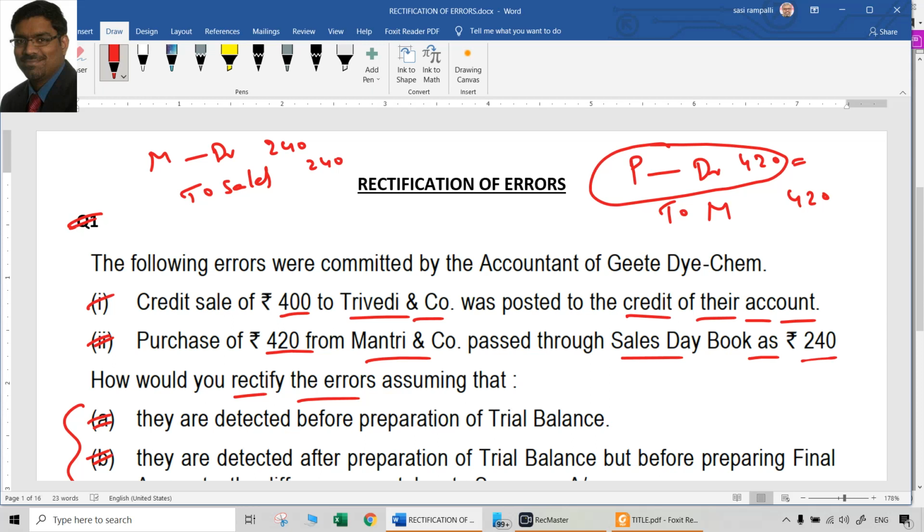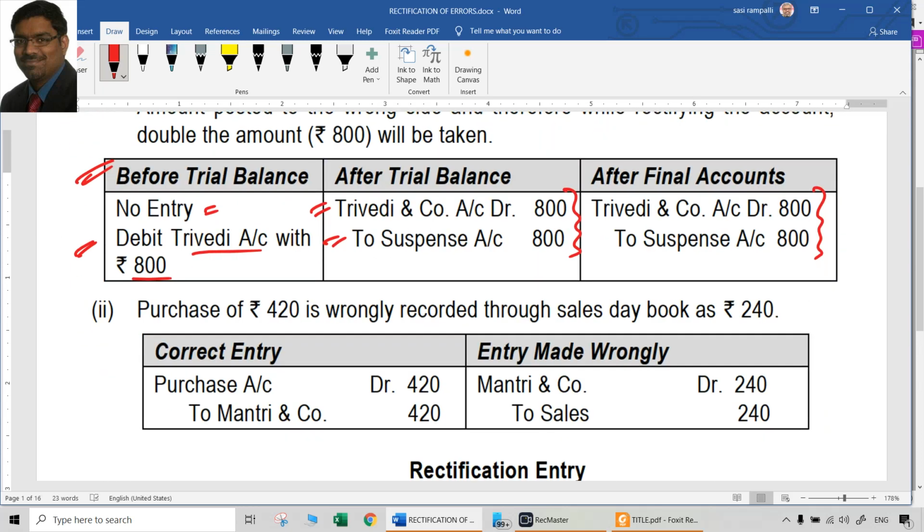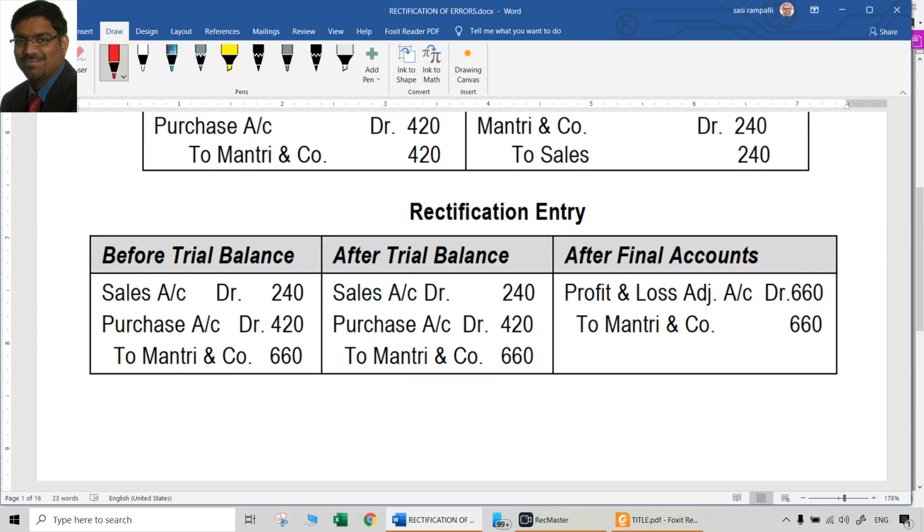Sales account earlier credited, now that has to be cancelled, means it has to be debited. So purchase account Dr 420, sales account Dr 240, to Mantri and Co 420, which was supposed to be credited, now we are crediting it. To cancel the earlier debit, now we have to credit that also. So Mantri and Co account has to be totally credited with how much now? 660. So the rectification entry actually will be purchase account Dr 420, sales account Dr 240, to Mantri and Co 660. That is the error rectification process, whichever way we look at.